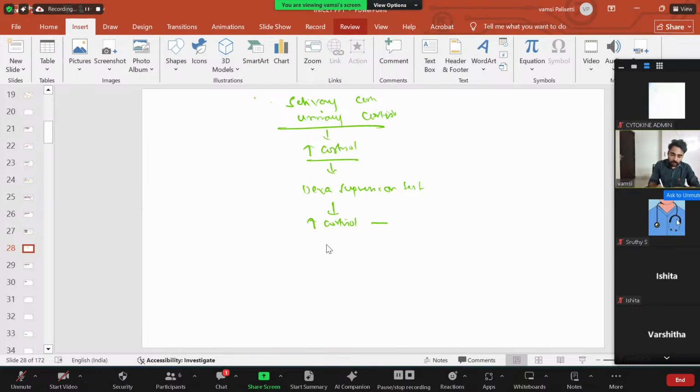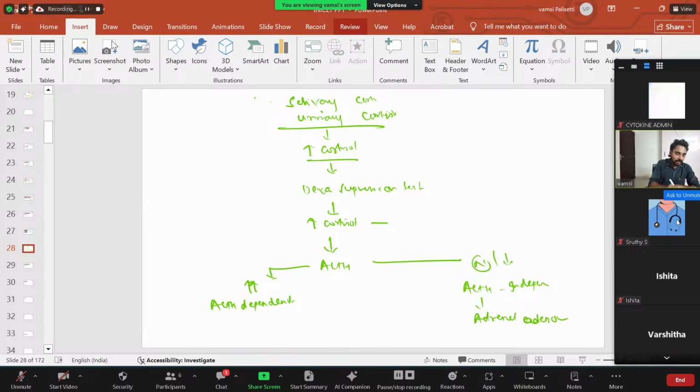Once Cushing syndrome is confirmed, I will check for ACTH levels. If ACTH is elevated, that means it is a pituitary source, that is ACTH dependent Cushing syndrome. That means the pituitary gland is producing more amount of ACTH. If ACTH is normal or low, then I can think ACTH independent, that is, your adrenal gland is secreting the hormone, meaning an adrenal adenoma or anything. Simple, this is the simple flowchart.